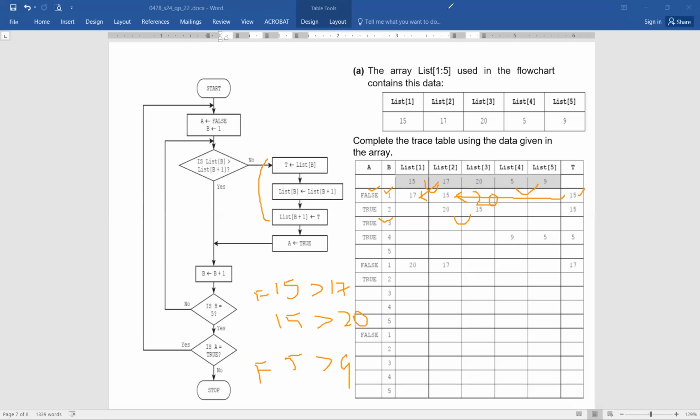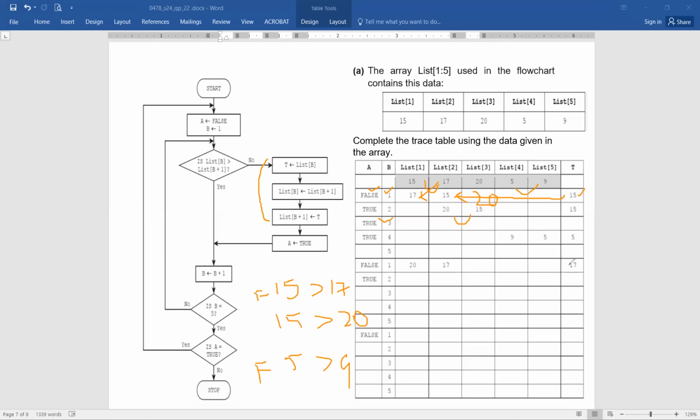So again, you can see, is A false? Yeah, A will be false. The value of B will be 1. And then the list of B, what is present here now? The last values are 17. So it is now going to compare this value. Is 17 greater than 20? No, the condition is false. So definitely the two values will be swapped around. 17, 20, they were present like this. So the values will be swapped around, and you can see it becomes here.